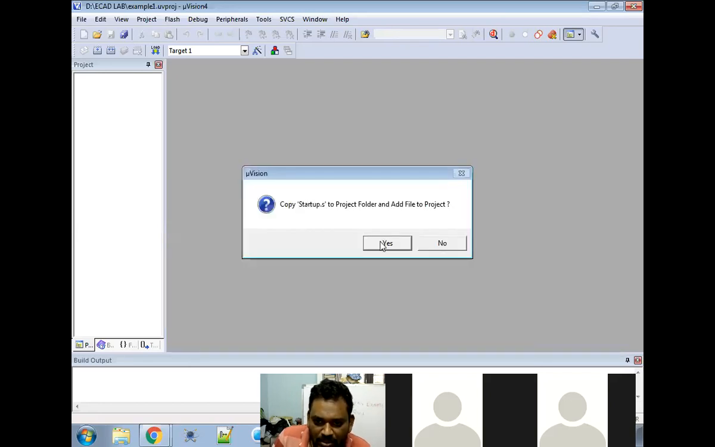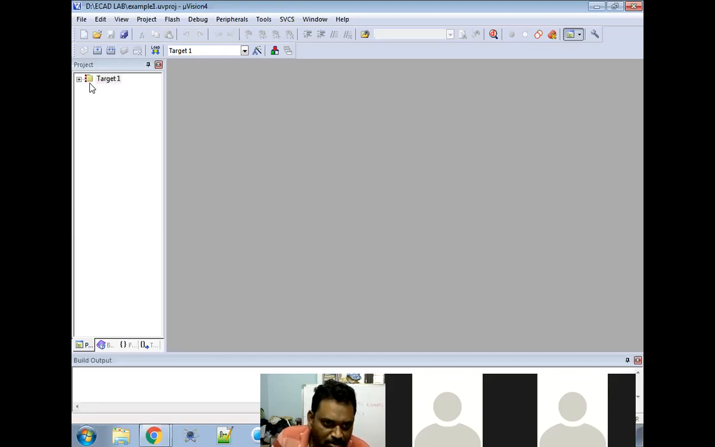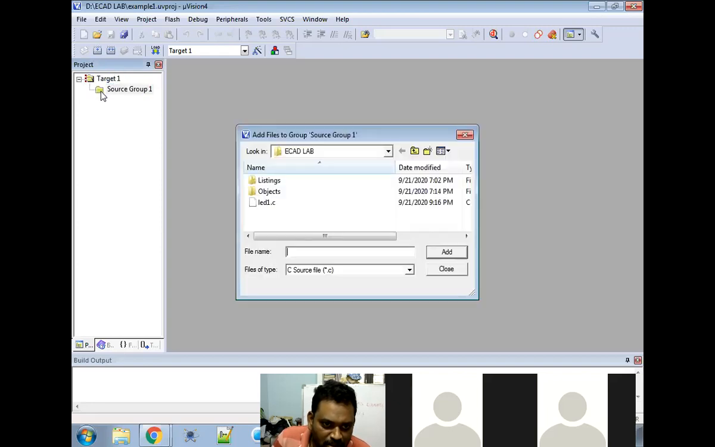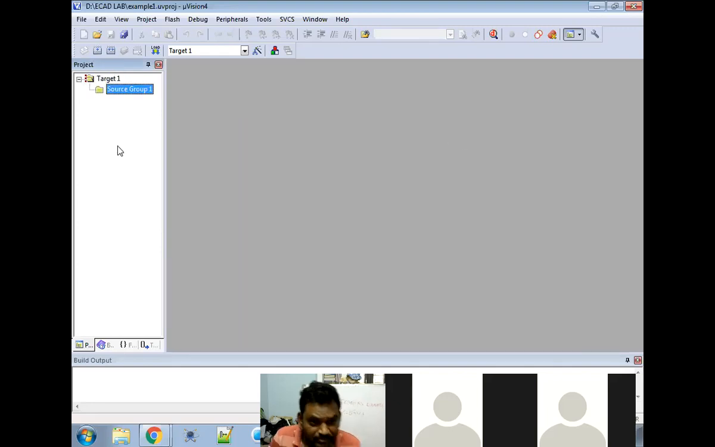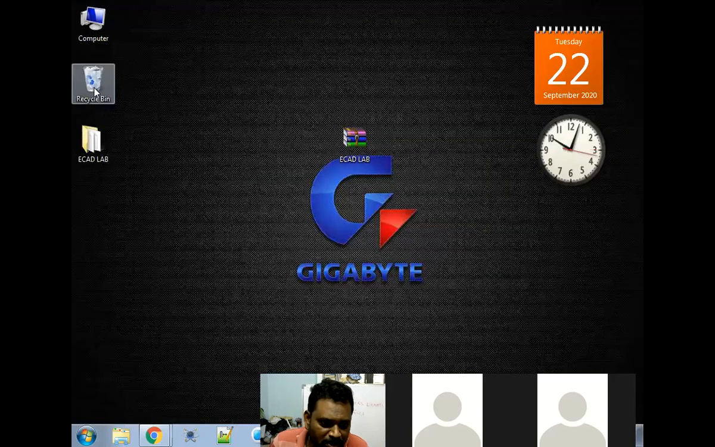Then it is asking, copy startup file to project folder and add file to project folder. No, because I don't want any startup here. I don't want to write any C program right now. If I want to write a C program, I compulsorily require the startup file. Here I want to start with assembly first, so I don't want to waste time.